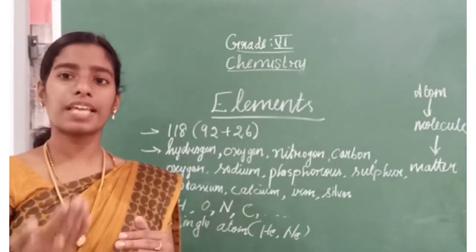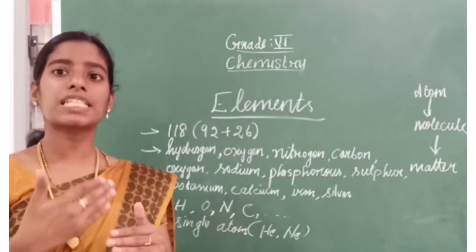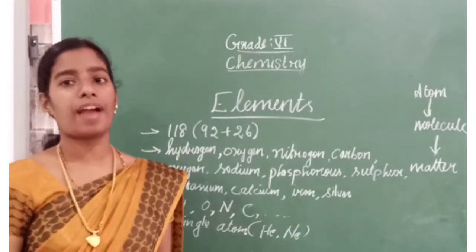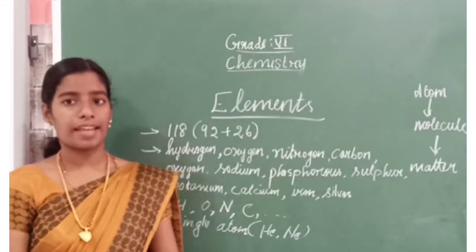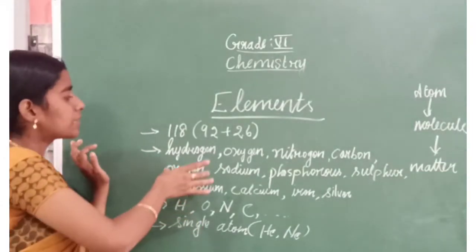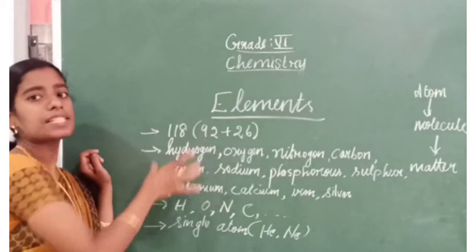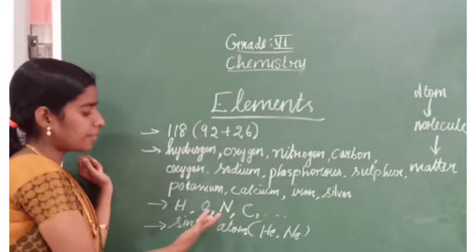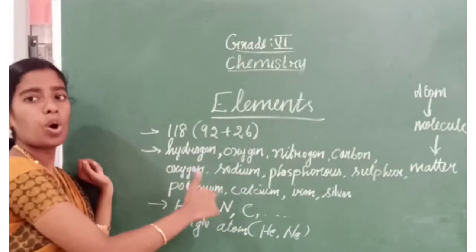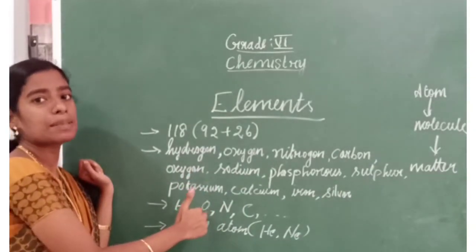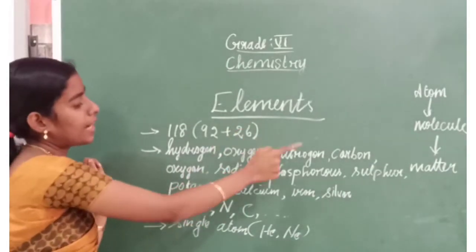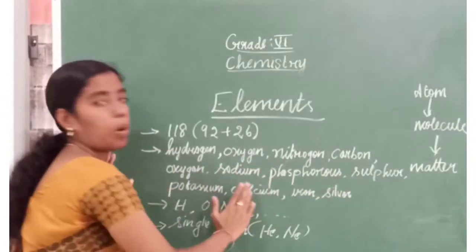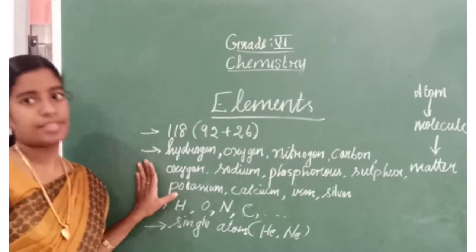Hydrogen is denoted as H, oxygen is written as O. It's a chemical symbol. Then nitrogen N, carbon C. Like this we can name all these elements.